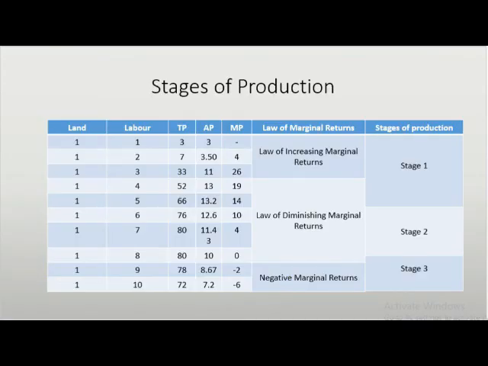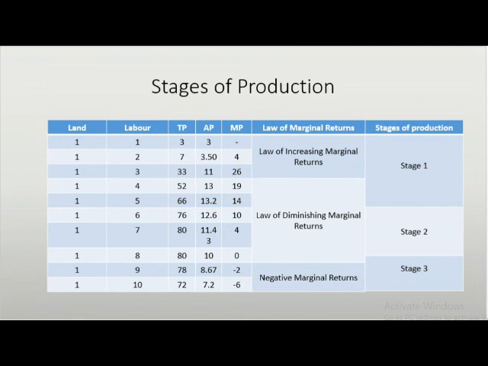At stage 3, the fixed inputs such as land or workspace will be overcrowded as more workers with a variable input are added to the fixed input. Eventually, the TP will stop increasing and start to decline. Table 6.3 shows that the TP starts to decline from 78 units to 72 units, and the MP becomes negative when the 9th and the 10th units of workers are employed.